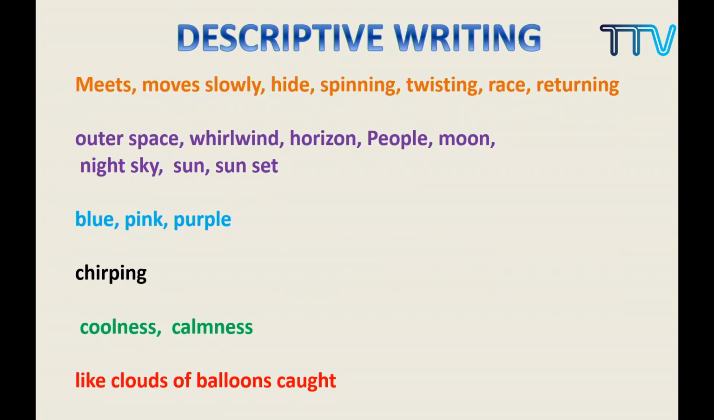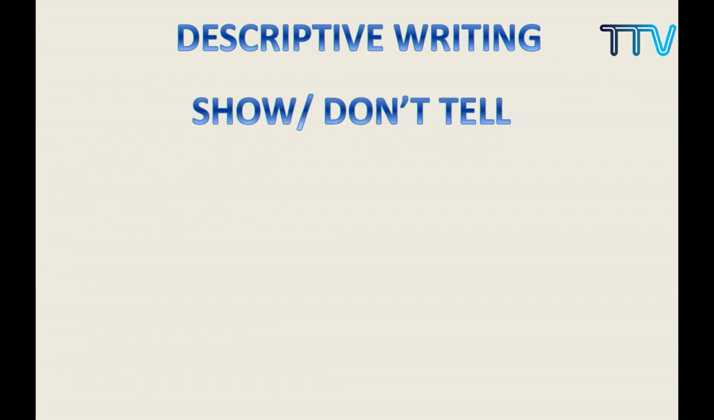Now in the previous paragraph about the sunset, these are the words: meet, slowly, hide, spinning, twisting, race. The things you see: outer space, horizon, people, and there are some colors in it: blue, pink, purple, and the sounds also: chirping. Coolness, like clouds of balloon caught, like clouds. You see the simile. Now these are the words, the senses, the different sense organs used in the previous descriptive writing.